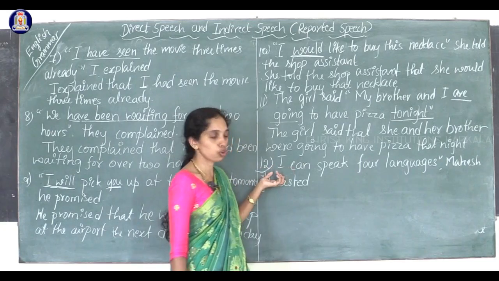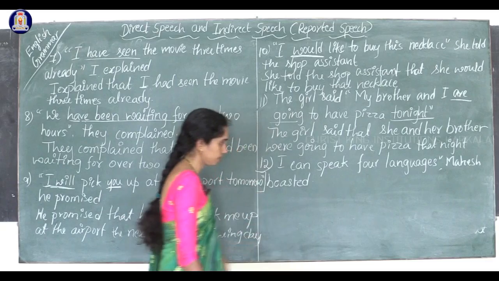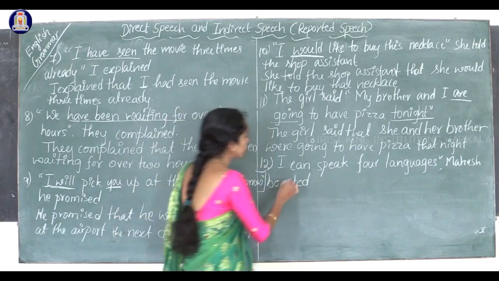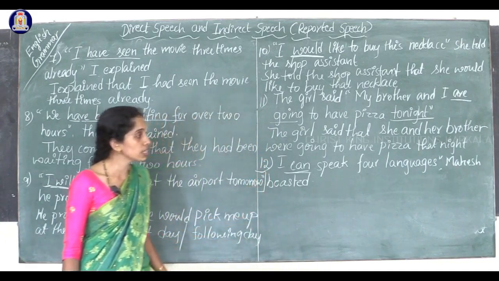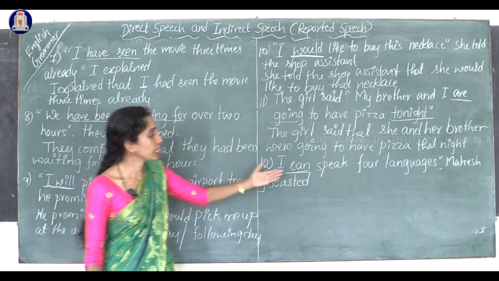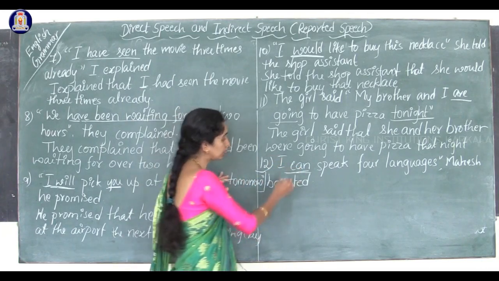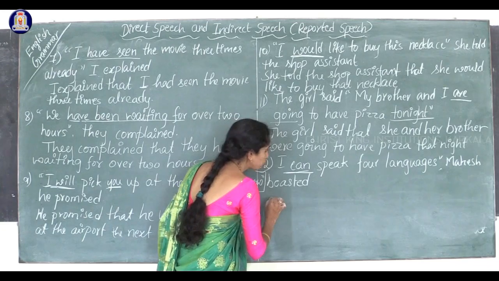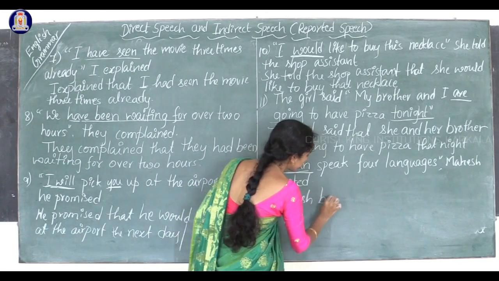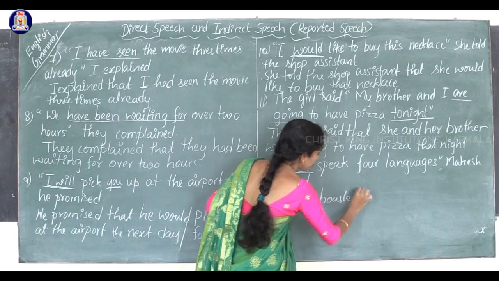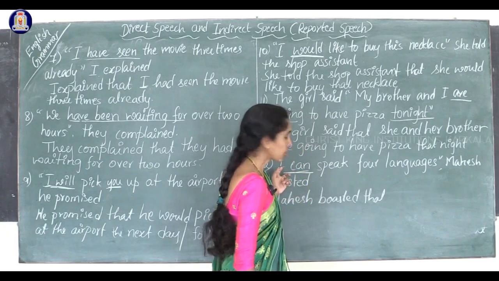Now look at one more question. I can speak 4 languages, Mahesh boasted. Here the modal is used, and while writing we have to write the past form of this verb. So how to write? Mahesh boasted that. I becomes what?